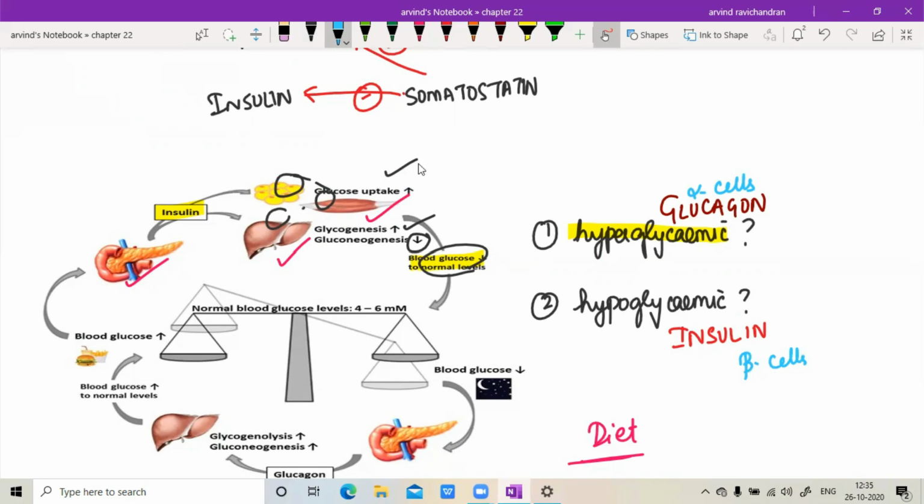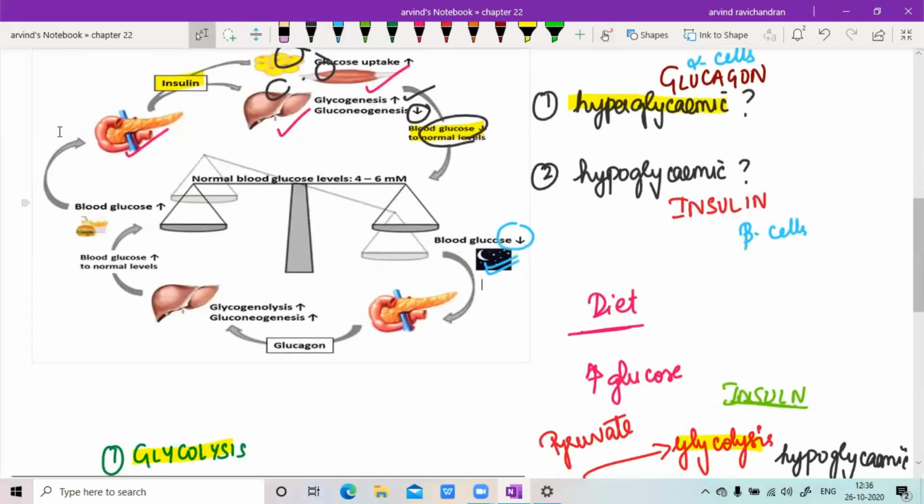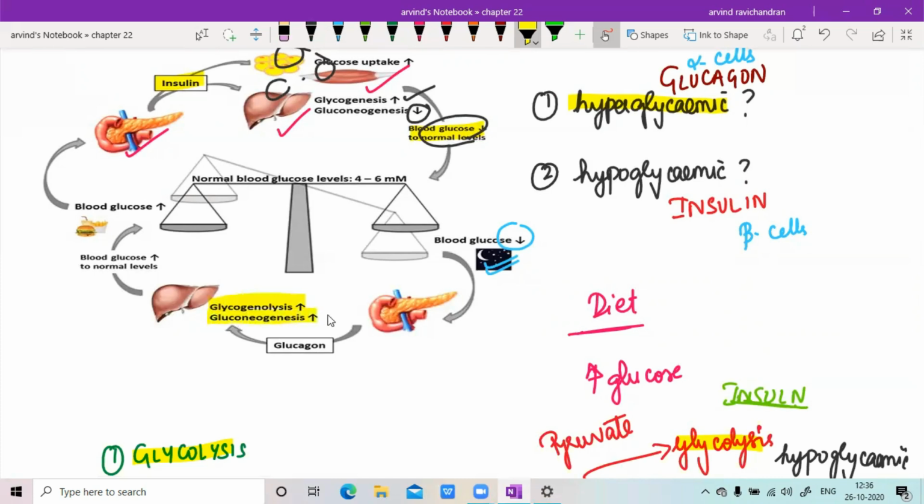Okay, so now if you observe this with respect to glucagon, whenever there is low blood glucose, he has given this picture of a Muslim, depicting the case of Ramzan or something. So when we fast, from the pancreas we have got glucagon. I'll pull the page a bit down. So if you take glucagon from the pancreas, glucagon comes and it is going to stimulate two processes. What are those two processes? We have got glycogenolysis and then gluconeogenesis.